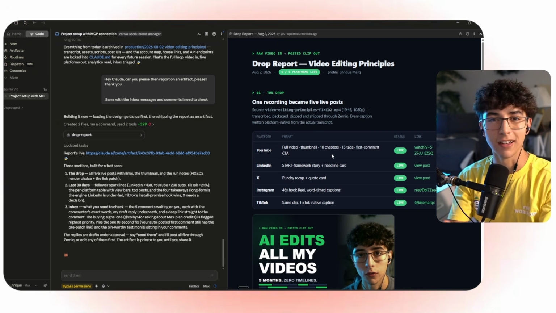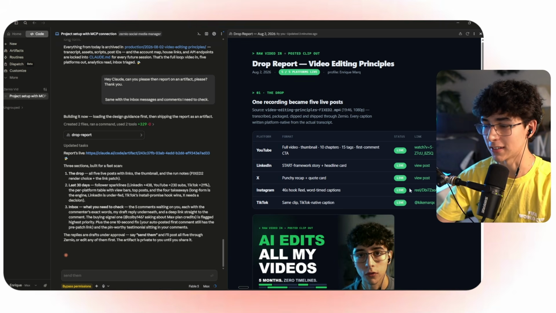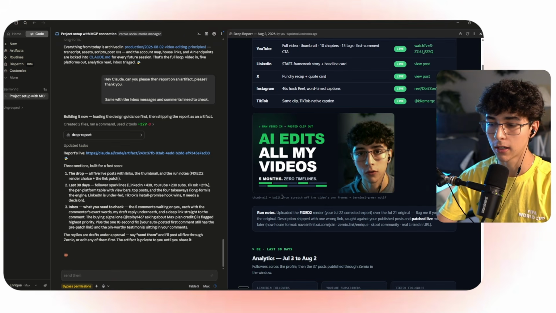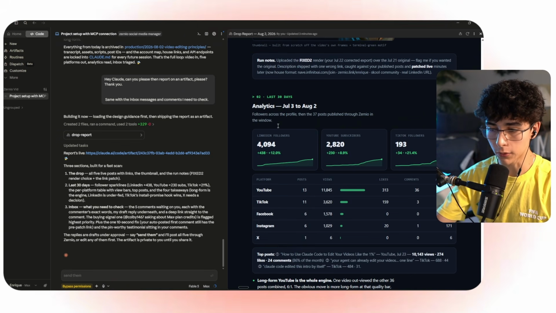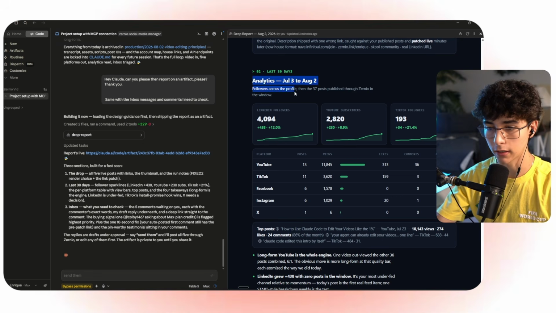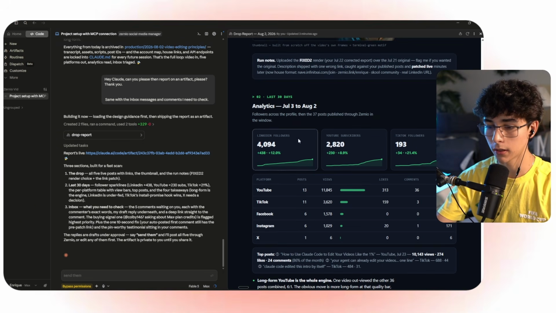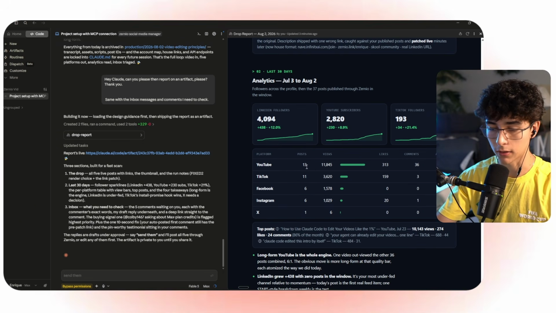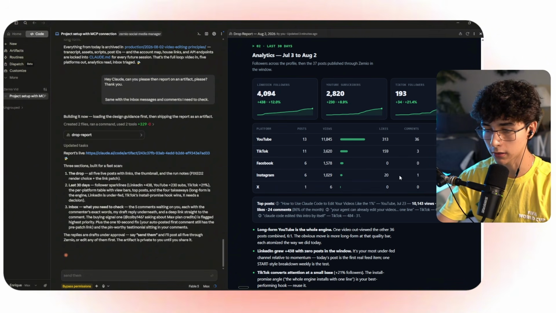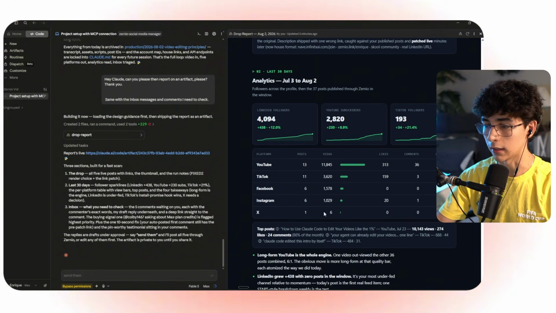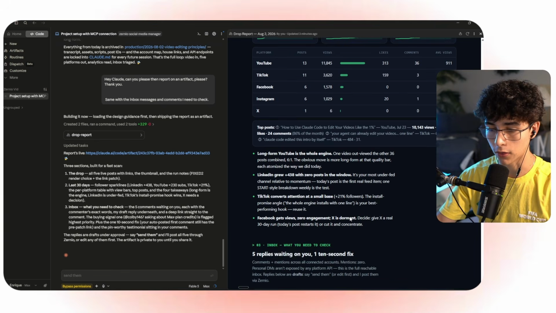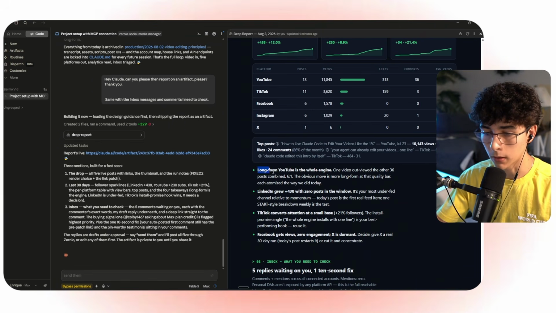Look at this. Here we have the report. As you can see here, the links send us directly to the actual posts. And if we take a look here, we can see the actual analytics report. Taking a look at how many views I have gotten on YouTube, TikTok, Facebook, Instagram, the last 30 days specifically, with a couple of insights on the side, like long form YouTube is the whole engine.